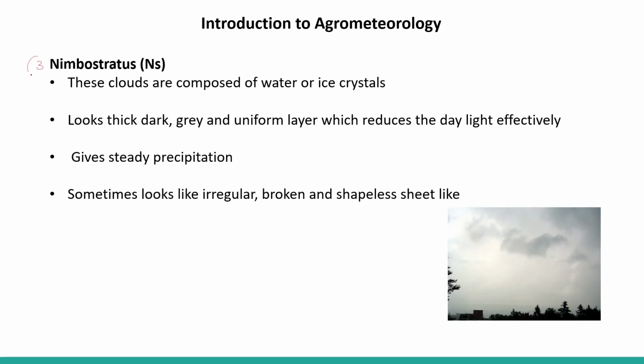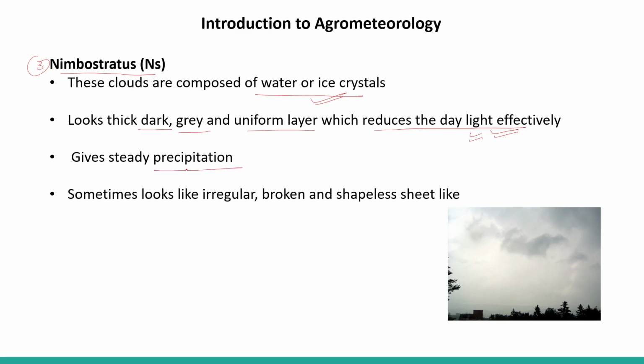Nimbostratus, the third type in family C. These clouds are composed of water or ice crystals. They look like a dark gray uniform layer which reduces the daylight effectively. So when the sunshine is there and the clouds come, the visibility is lowered, because the clouds do not allow the sunlight to pass through. So daylight effectivity is reduced.